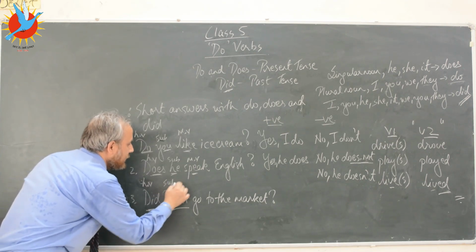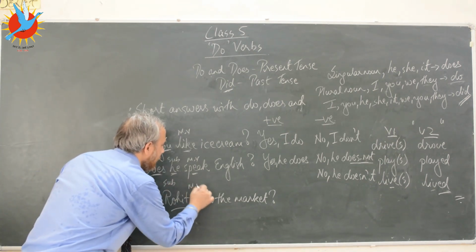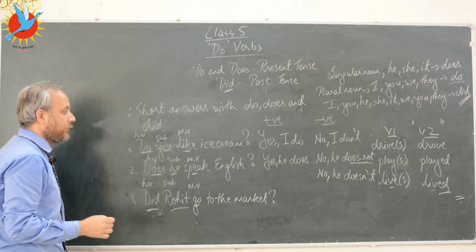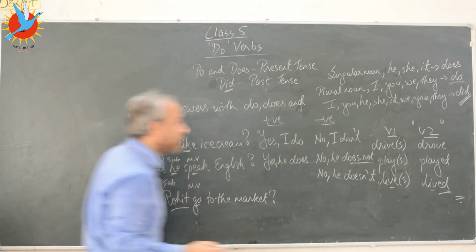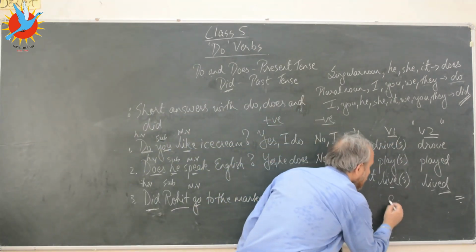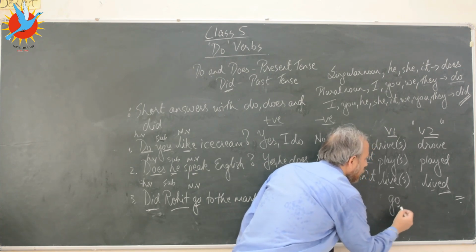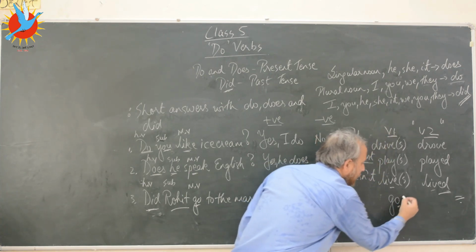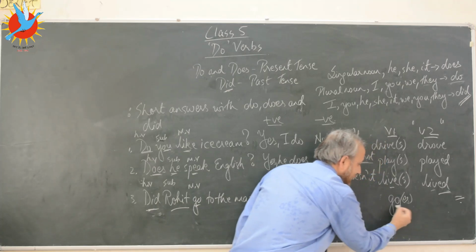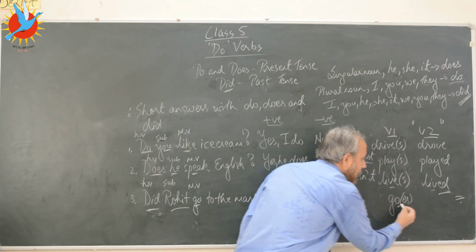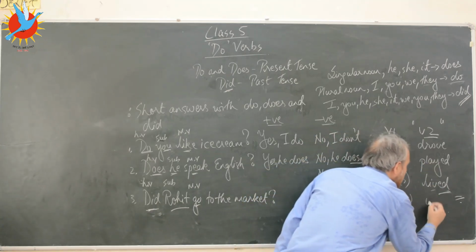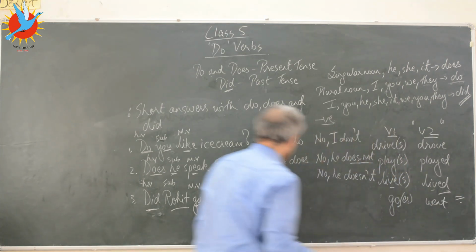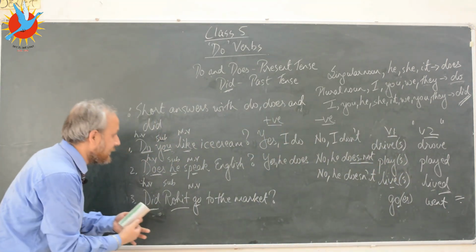Rohit is the subject and go is the main verb. Did Rohit go to the market? Okay. So just remember, verb 1, verb 2. Go is the plural form of the verb. If you add es, it becomes the singular form of the verb. And the verb 2 of go is went.